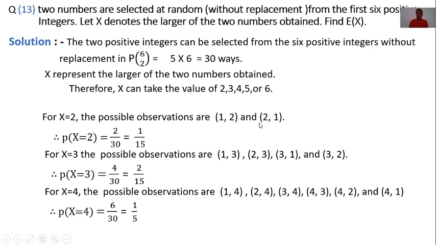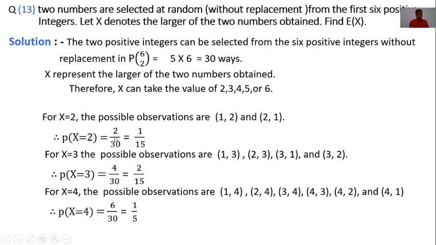These are ordered pairs (1, 2) and (2, 1). These are two ordered pairs out of 30. Therefore, the probability of x is equal to 2 is 2 by 30. Now, 2 is a common factor, 2 gets cancelled. It is 1 by 15.